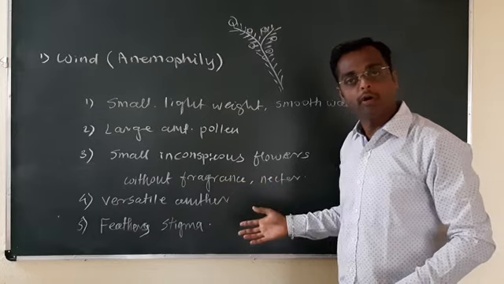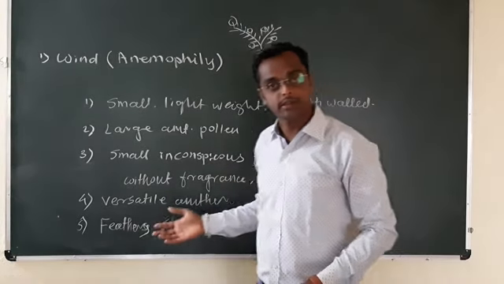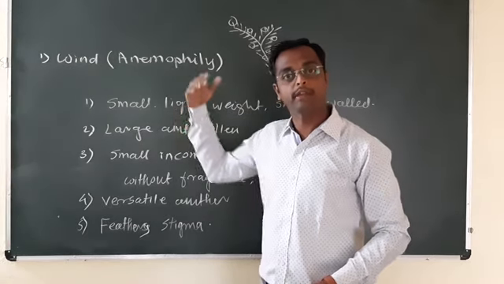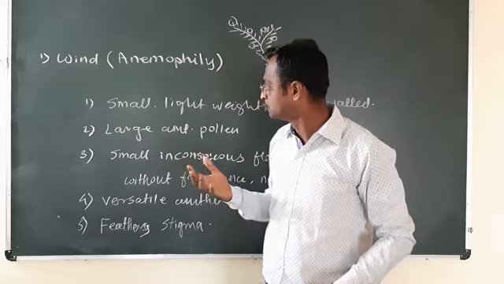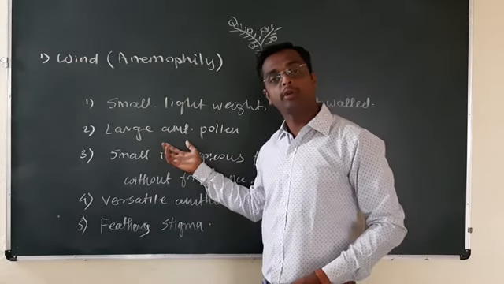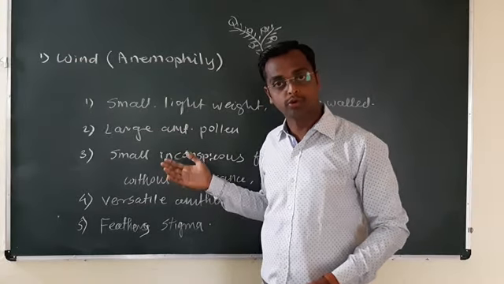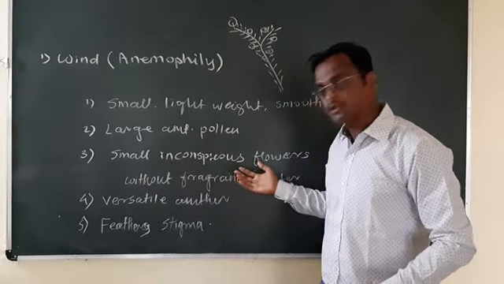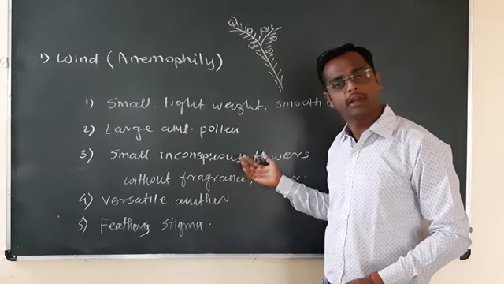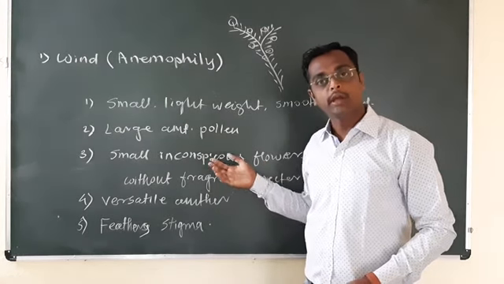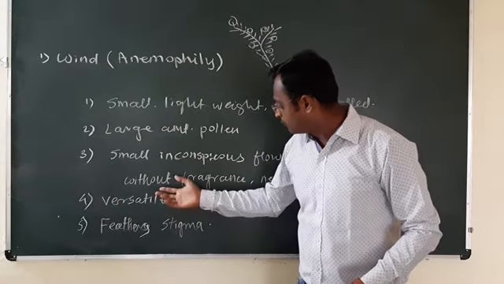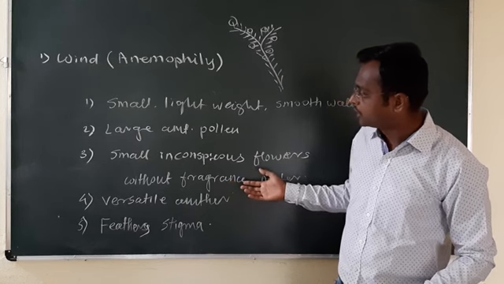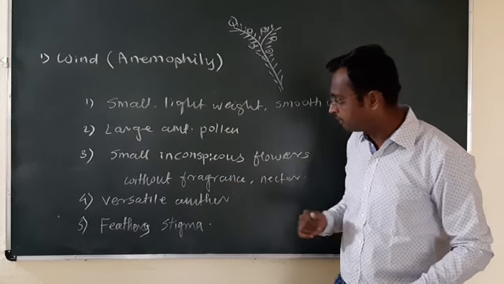Understood the adaptations for anemophily? Small lightweight pollen grains to carry the maximum distance. Pollen grains are smooth walled. A large amount of pollen grains are produced so as to compensate the wastage. Small inconspicuous flowers, generally produced in inflorescence. Without fragrance or nectar, as there is no need of them in anemophily.